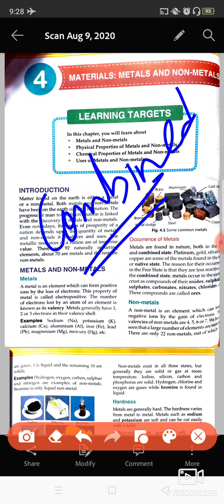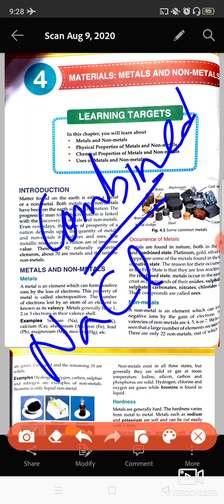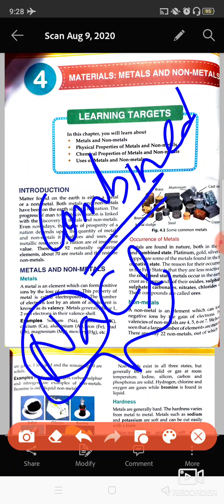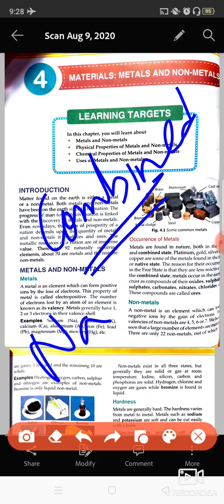If I talk about sodium, the best example I can give you is common salt, NaCl. Sodium is not found in isolation, it is always found attached with chlorine. This is one example which I gave you.